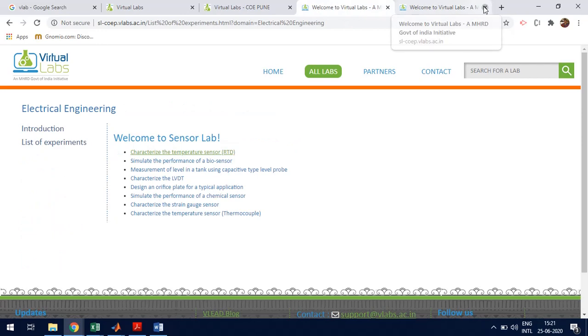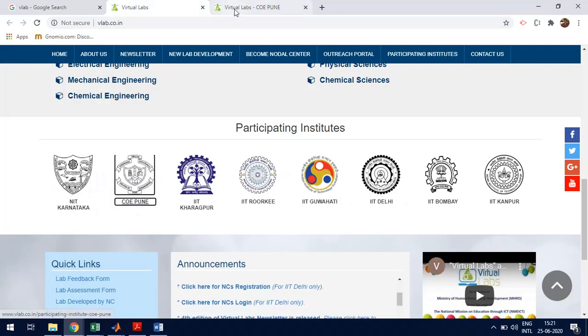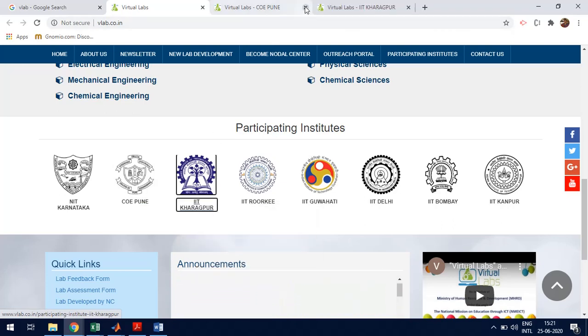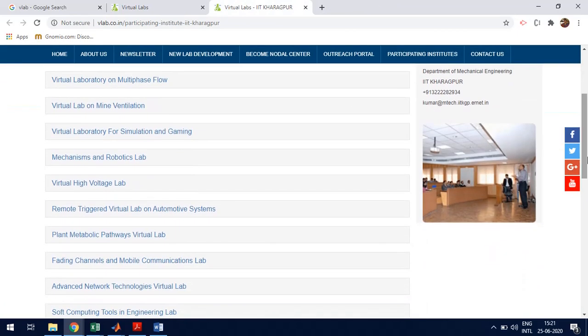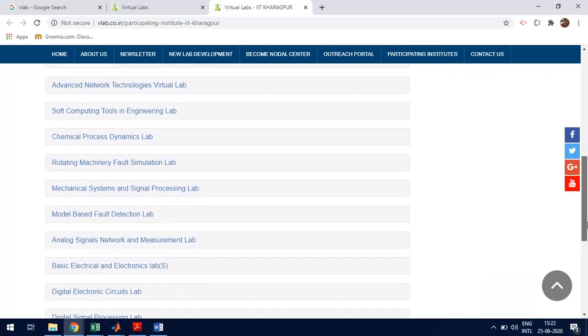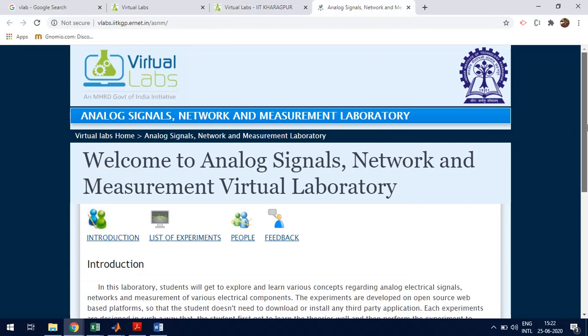That is, let's visit another college. So let's go for IIT Kharagpur. So these are the virtual labs available in IIT Kharagpur. So as I told you, don't go by the names. We are going to visit this analog signals network and measurement lab. So this is the main page.